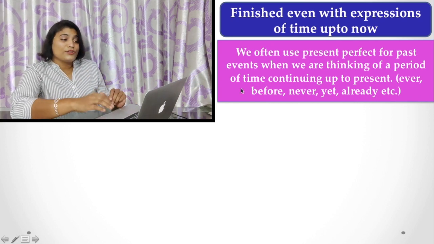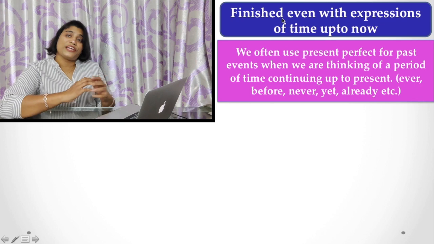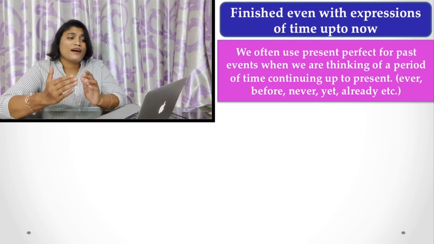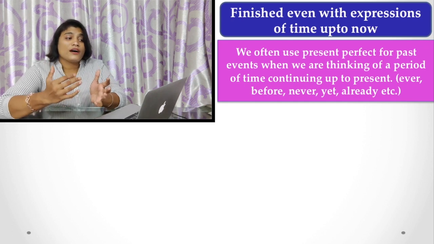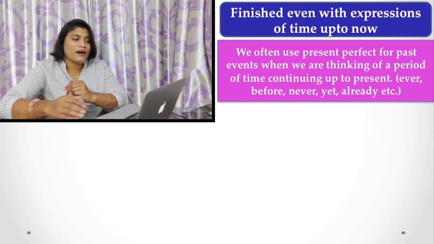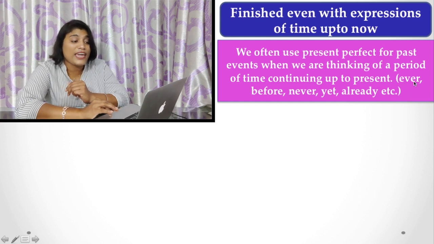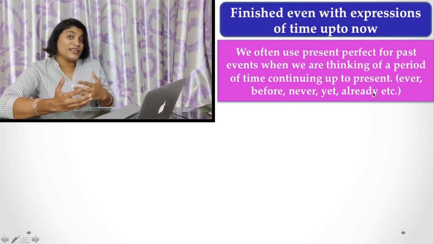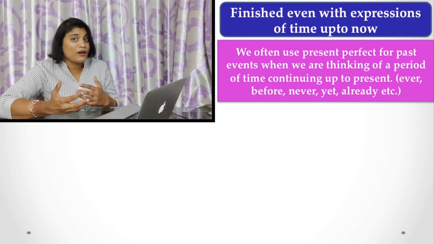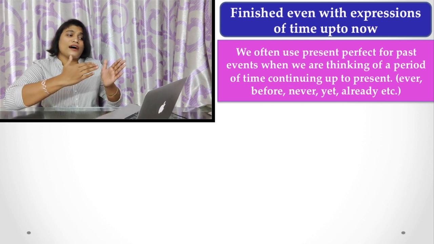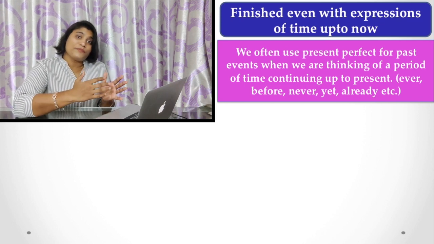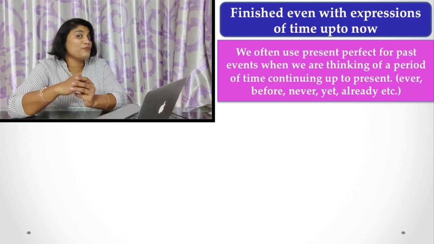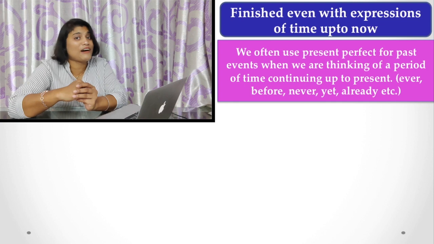As I have already told you, if some expression or some action has finished, but the expression of time is up to now, with adverbs like ever, before, never, yet, already, etc., we use that type of adverb when talking about a situation or thinking about a period of time continuing up to now, that is up to the present, and we have to use present perfect tense.